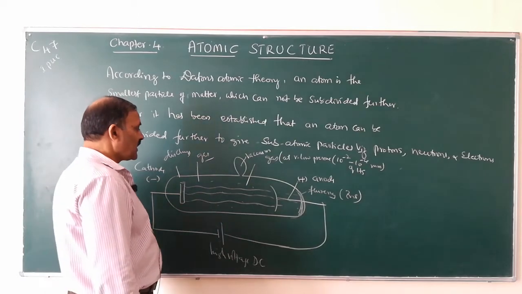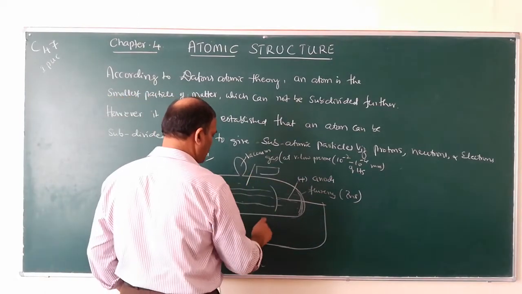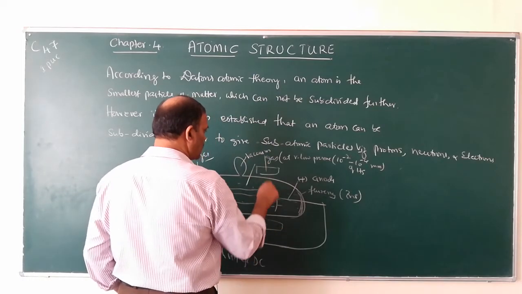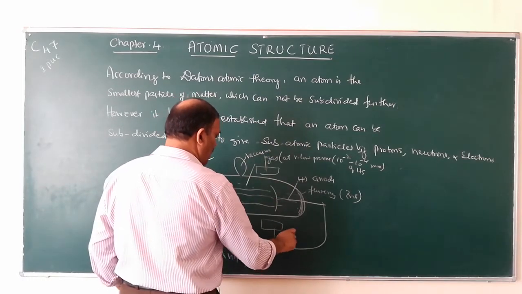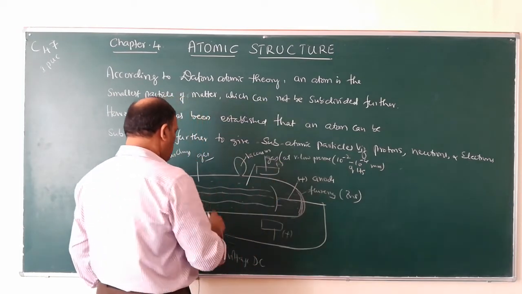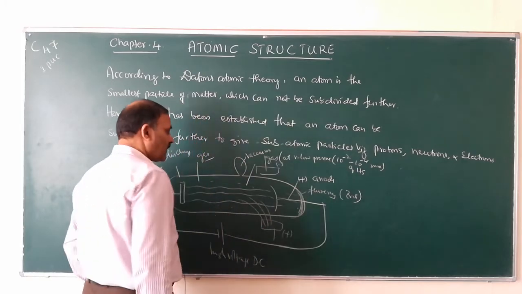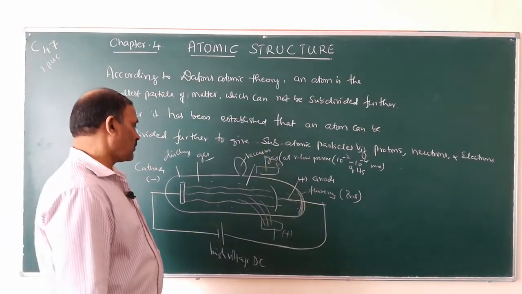So these rays can be deflected under the influence of a magnetic field. These rays bend towards the positively charged pole.